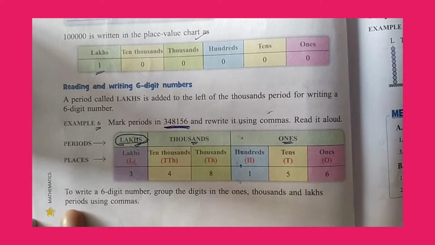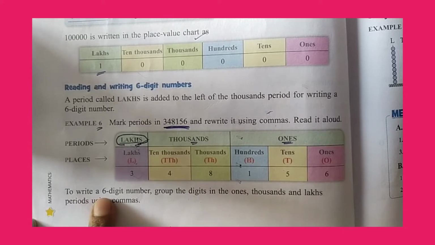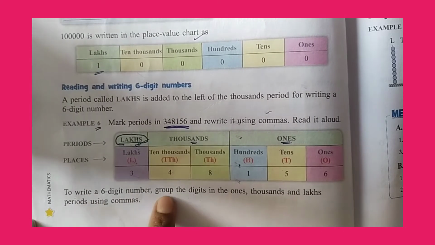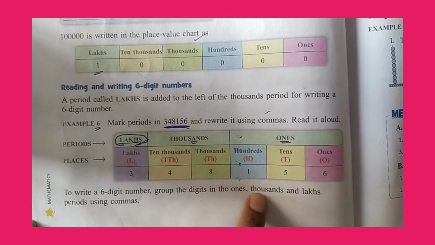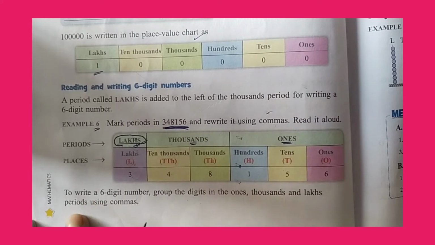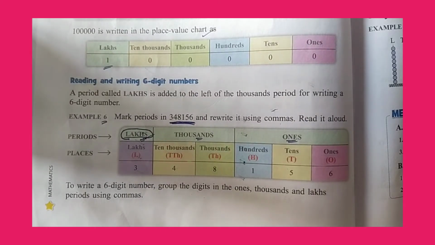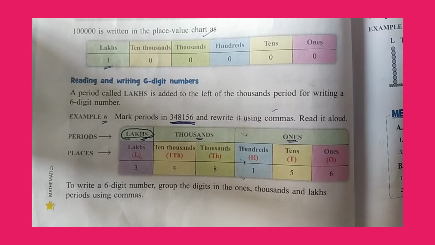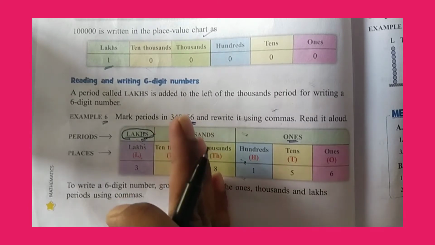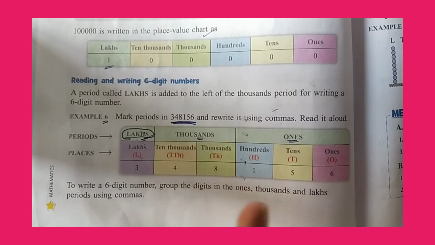So first what should we do? To write a 6-digit number, group the digits in the ones, thousands and lakhs periods using commas. We have learnt where to place commas during the classes on 5-digit numbers. For a 6-digit number, we have to group the periods according to ones, thousands and lakhs.